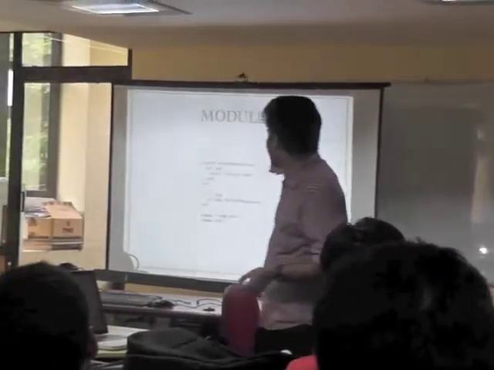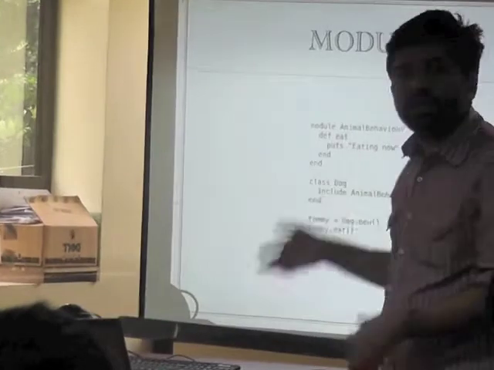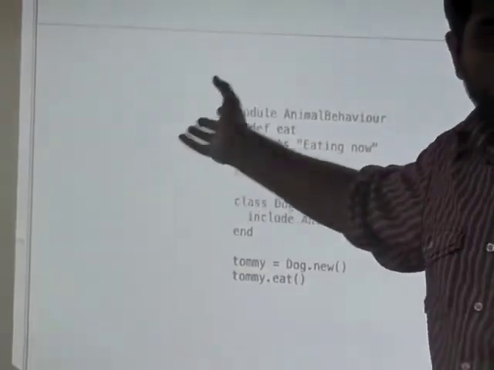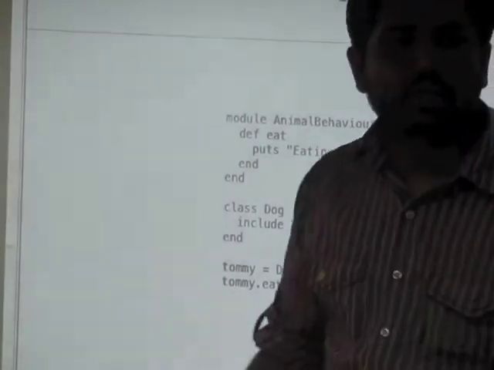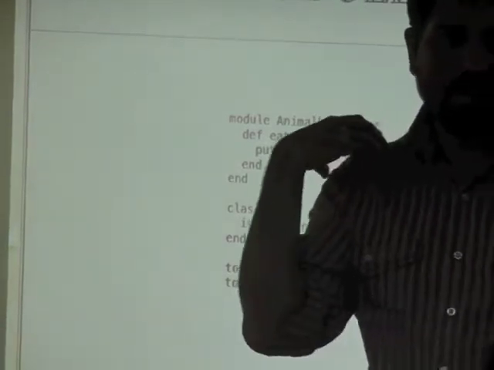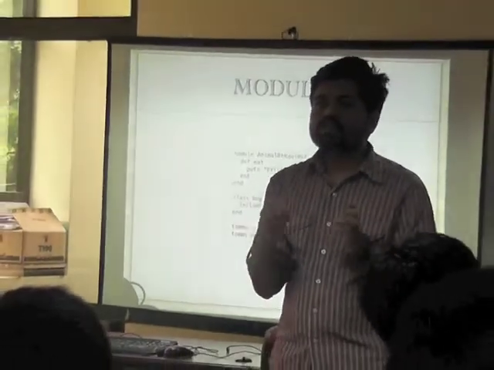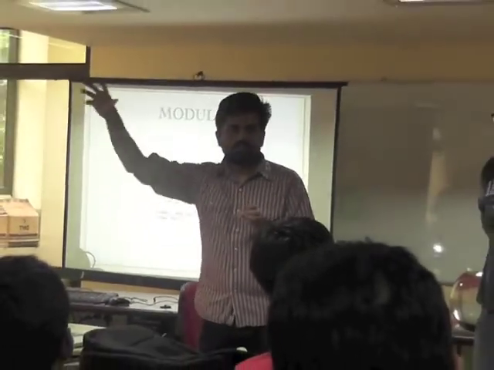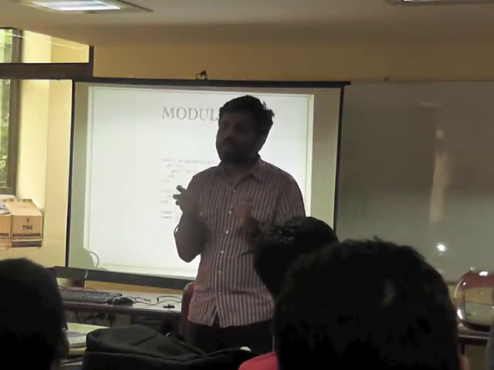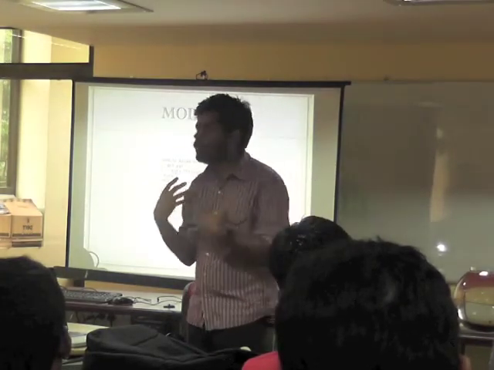I'm defining a module called animal behavior. Like we are animals here, right? So we eat, right? And there's an actual animal called dog, and we are including that animal behavior in it. And now we can eat actually. So this way, if you create a class called human and we include animal behavior in it, the human class as well gets all the methods from animal behavior. And that is exactly the purpose of modules. It's a way to include behaviors in other classes. And that's the way you should use modules.